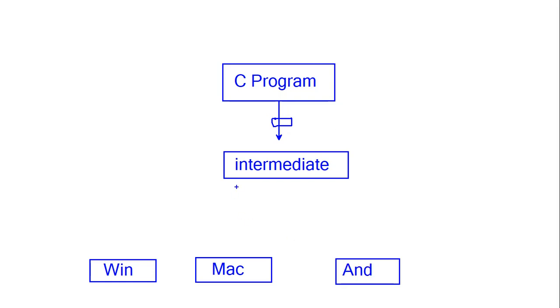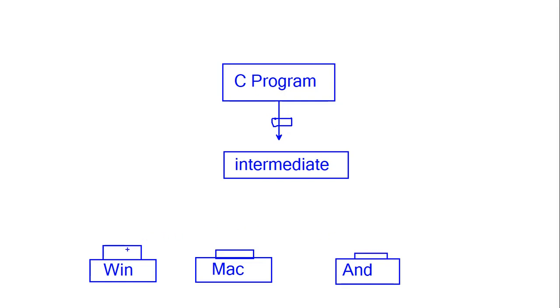So now this intermediary code is not a machine instruction, so it will not run on either Windows, nor on the Mac, nor on the Android. So then how are you going to run it? So you create a separate layer on top of this Windows, on top of this Mac, on top of this Android.